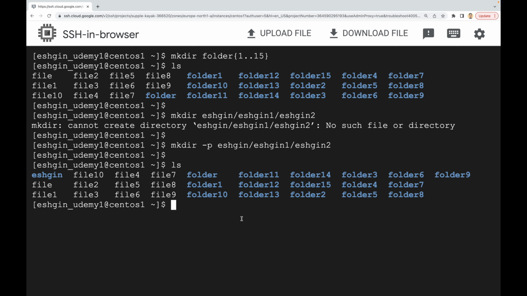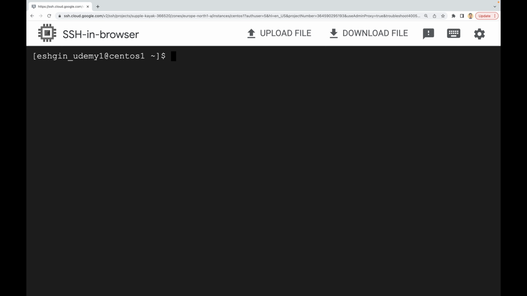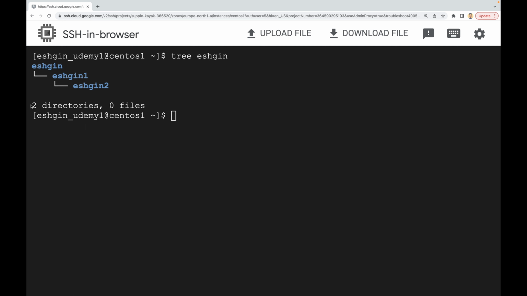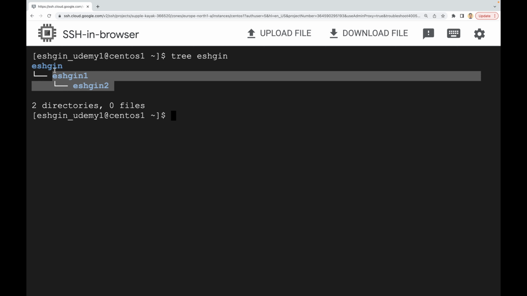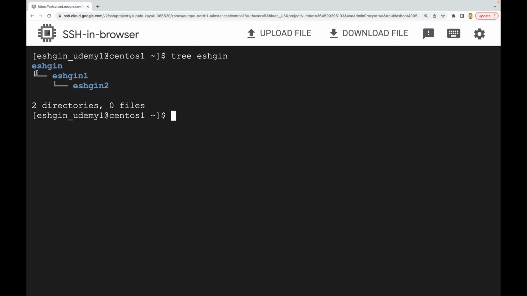First of all, let's clear the screen. Now I'm going to use the tree command and display the Eşkin directory. Here it says we have 2 directories, but actually we have 3. The tree command just counts the directories starting from here. It doesn't count the main one. But actually we have 3 directories. So the first one is Eşkin, and after that we have Eşkin1, and then inside Eşkin1 we have the Eşkin2 directory. That's all about creating files and folders. In the next video we're going to learn how to delete, copy, and rename those files and folders.